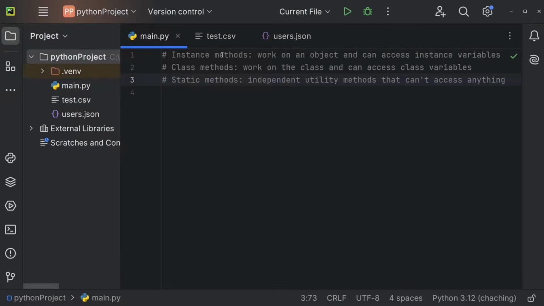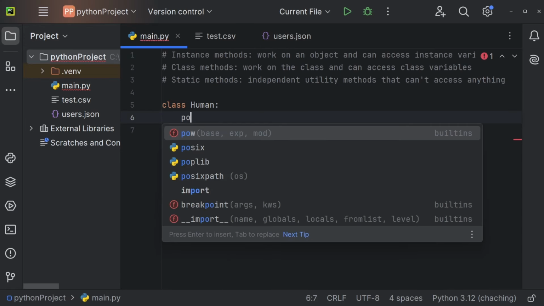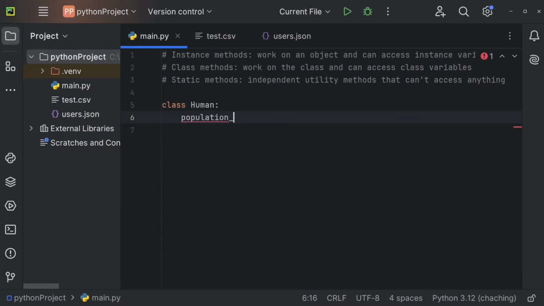Let's now understand instance methods, class methods, and static methods. So let's start by creating a new class, Human, for example. So class Human, colon. We've previously seen how to create a class variable. So let's create a new class variable of population count, for example. So population count is going to be equal to 0.